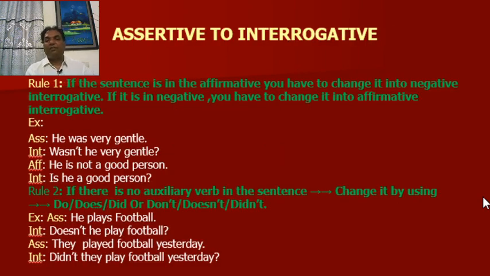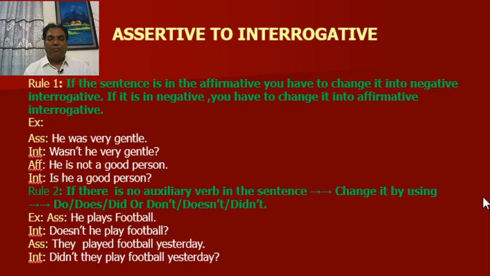Now, assertive to interrogative. Rule number 1: If the sentence is affirmative, you have to change it into negative interrogative. If it is negative, you have to change it into affirmative interrogative. You have to memorize the rule. Example, assertive: He was very gentle. Interrogative: Wasn't he very gentle? Negative: He is not a good person. Interrogative: Is he a good person?